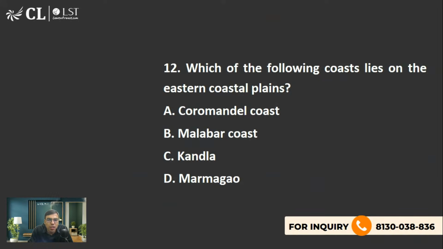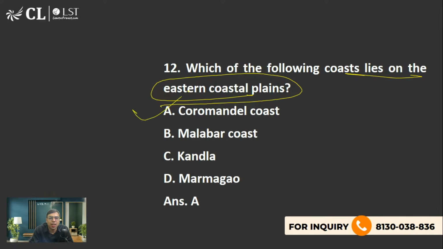The next is, which of the following coast lies on the eastern coastal plain? I hope now you should be answering it after explaining so much. The right answer is option A, Coromandel coast.